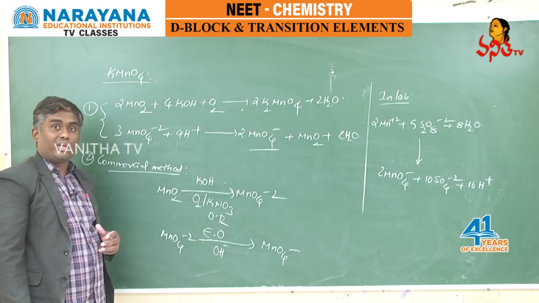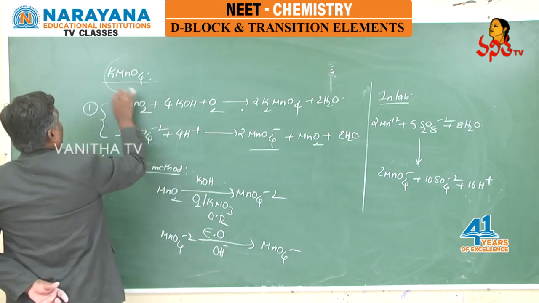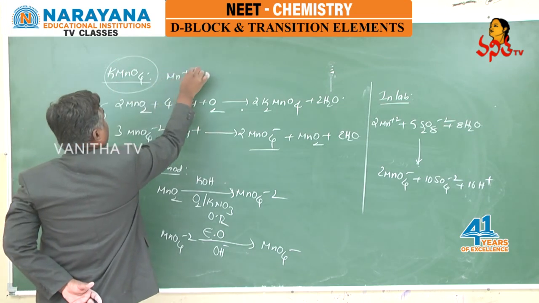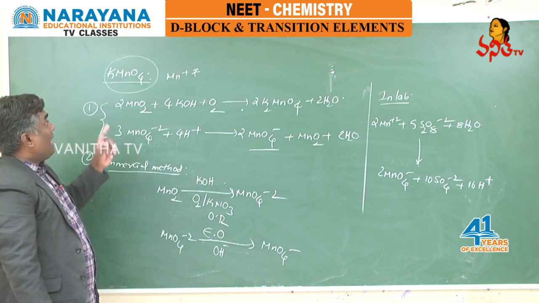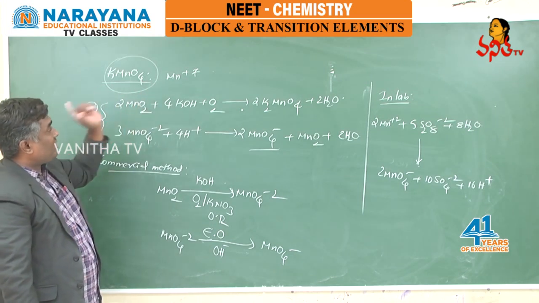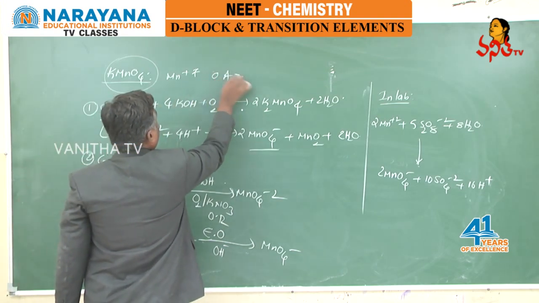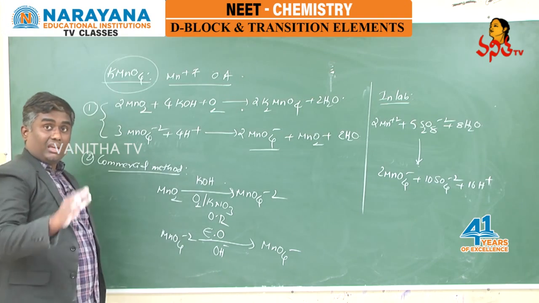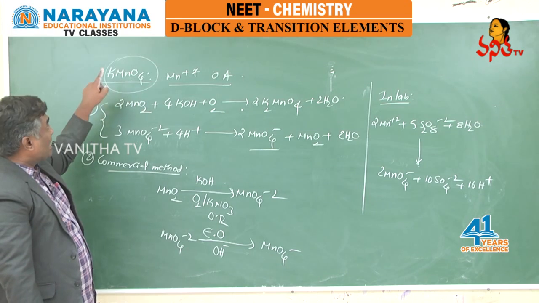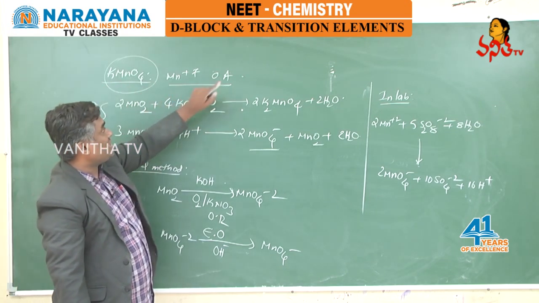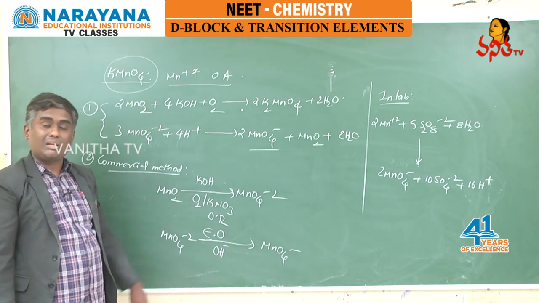The name of KMnO4 is potassium permanganate, and in potassium permanganate, manganese is exhibiting its highest +7 oxidation state. Just now we learned if an element is exhibiting its highest oxidation state, then that compound, that species can act as oxidizing agent. In the earlier case, K2Cr2O7 was an oxidizing agent. At the same time here KMnO4 is also behaving as a strong oxidizing agent, because in this manganese is exhibiting its highest oxidation state +7.